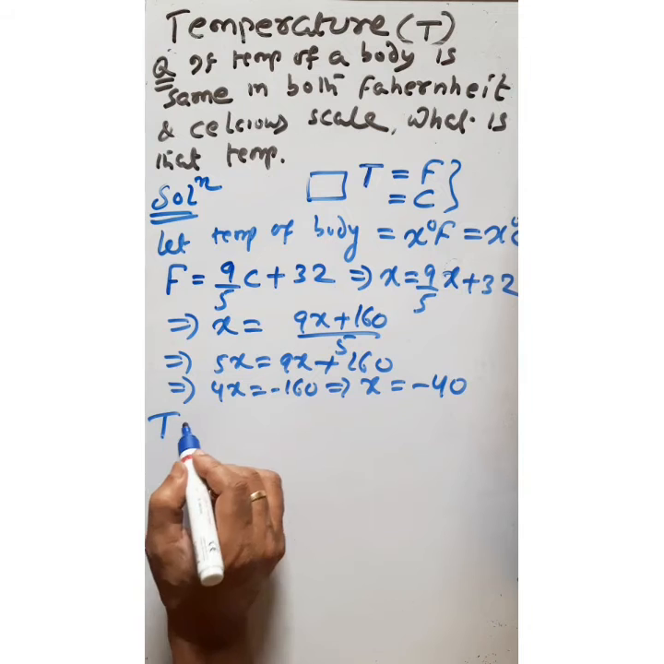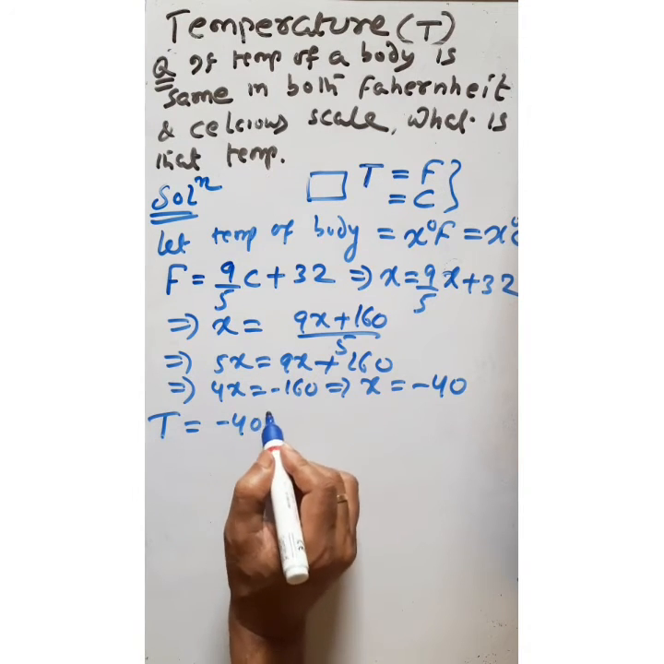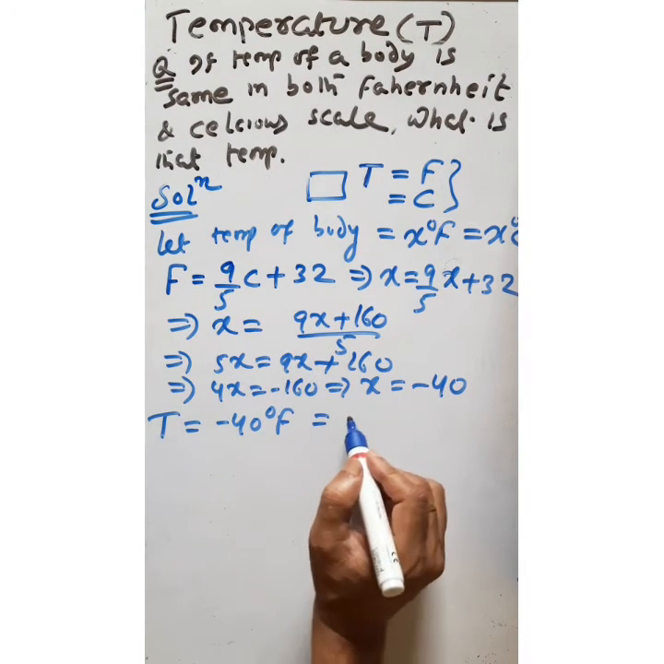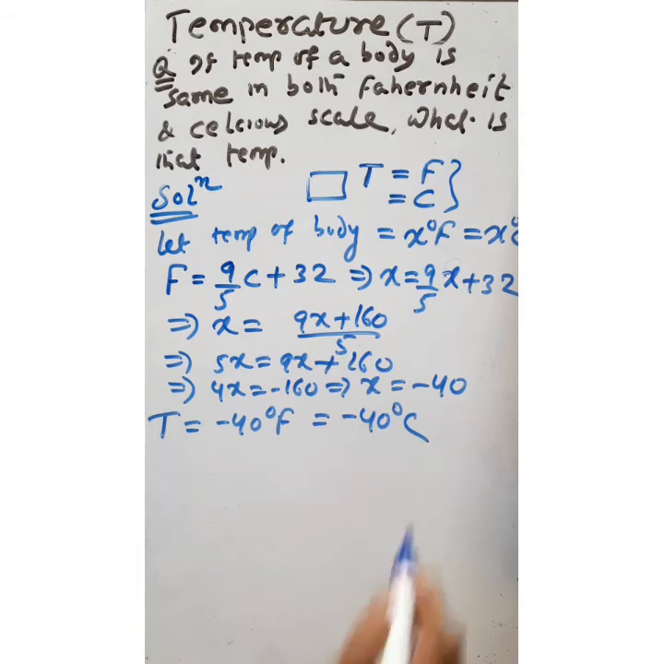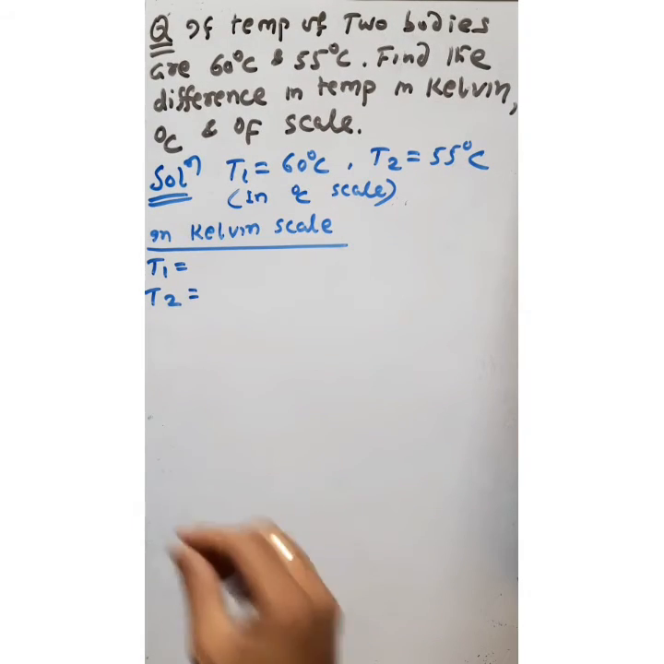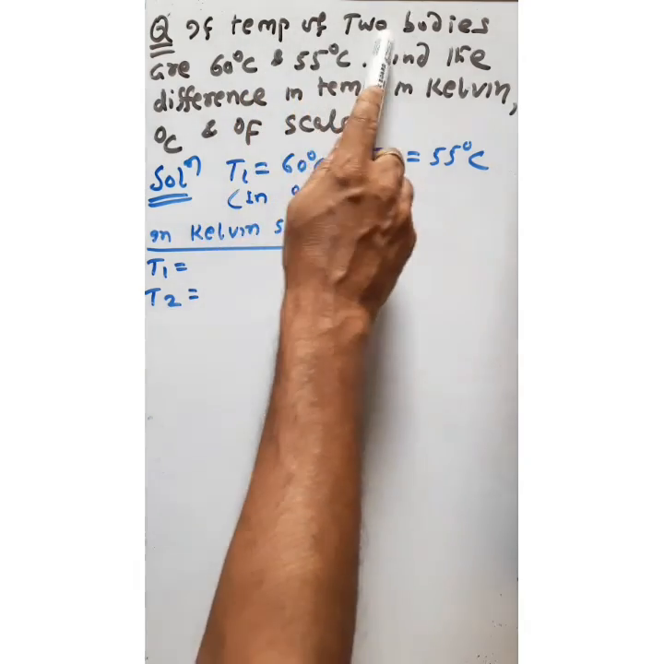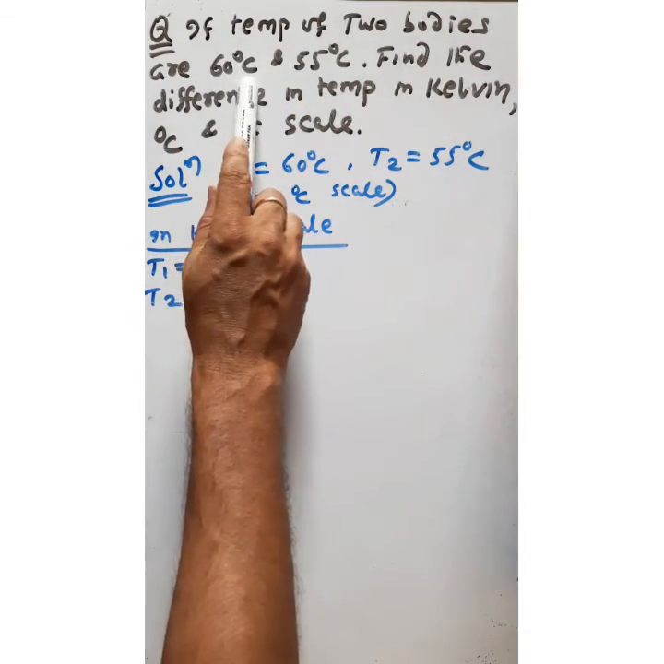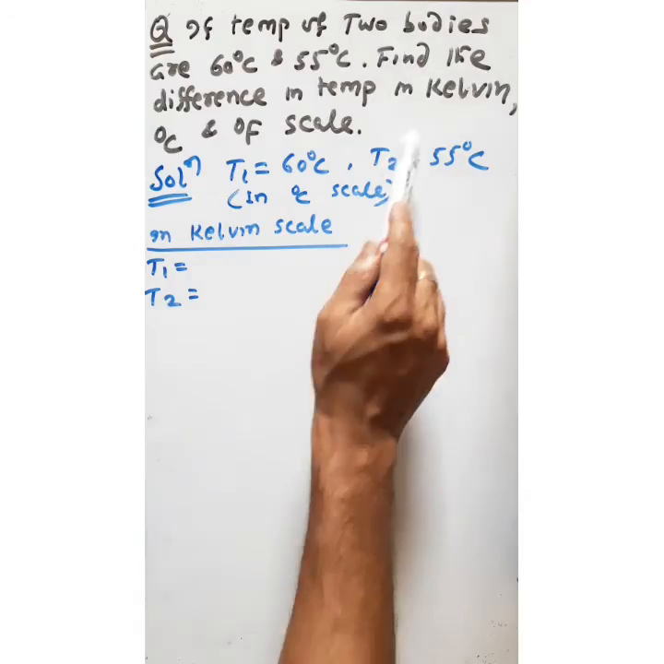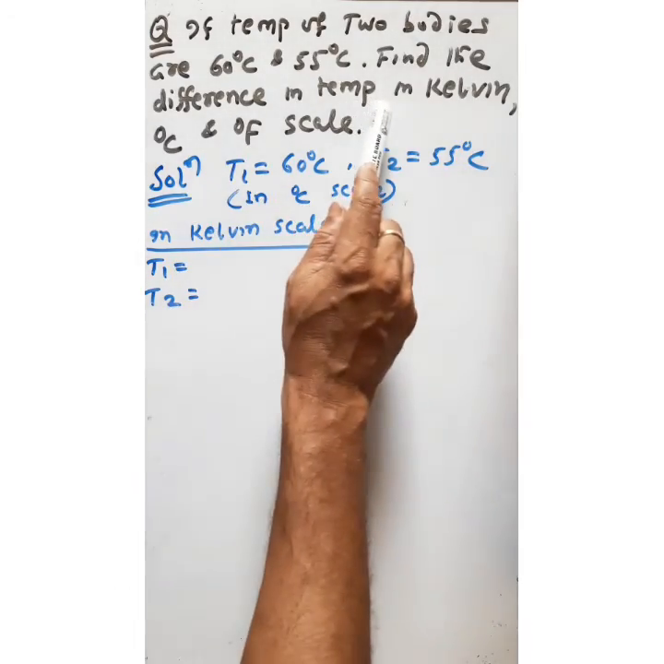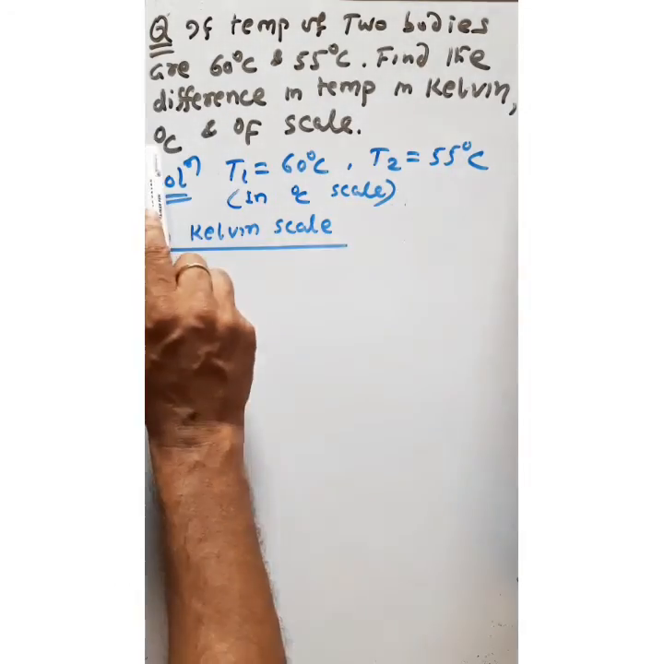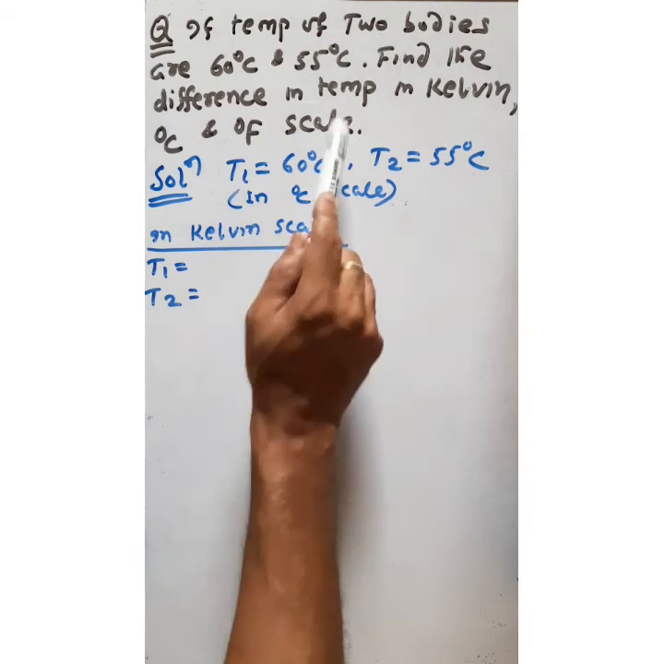So the temperature of the body is minus 40 degree Fahrenheit as well as it is equal to minus 40 degree centigrade. So next problem, this is a very important problem. If the temperature of two bodies are 60 degree centigrade and 55 degree centigrade, find the difference in temperature in Kelvin scale, Celsius scale and Fahrenheit scale.